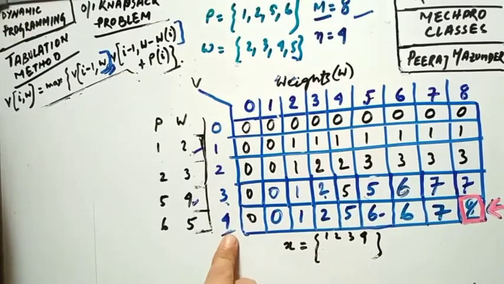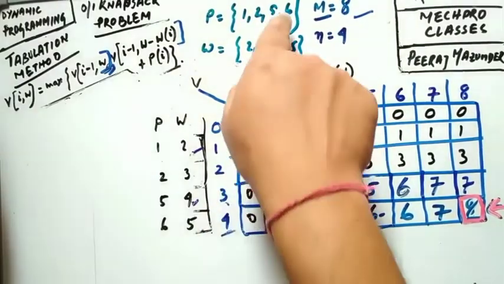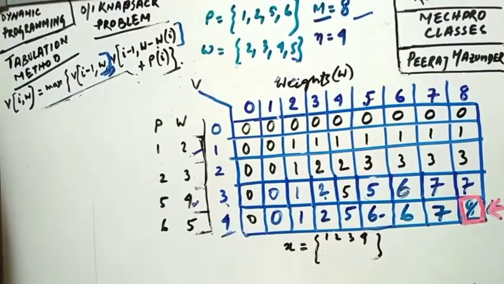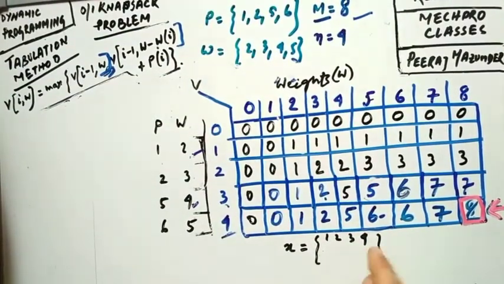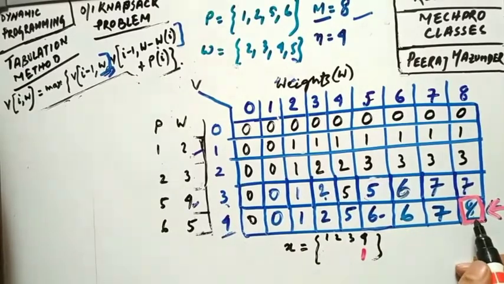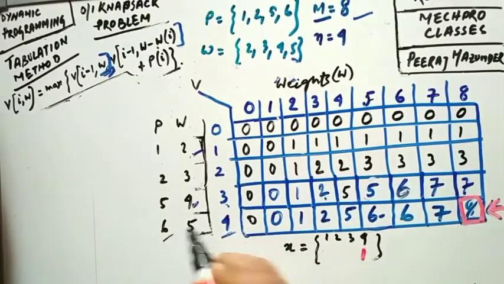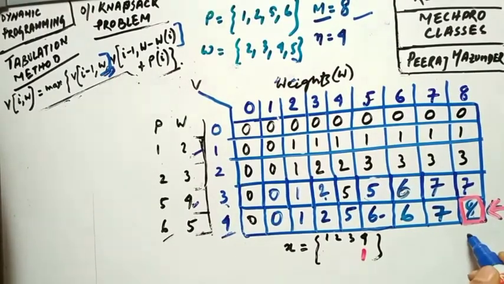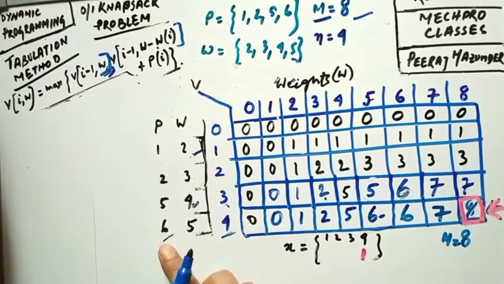So we can consider this object. This is the fourth object, whose weight is 6 and profit is 6. So we are considering the fourth object, and if you consider it, you can easily write it as 1. Now, the capacity of the bag is already given as m equal to 8, and the weight of the fourth object is 6.